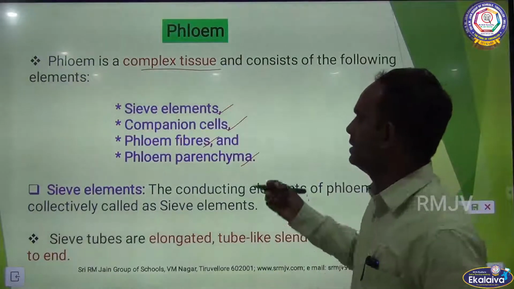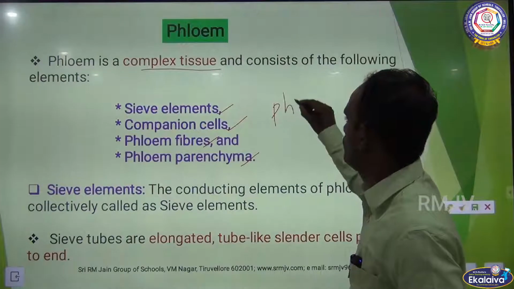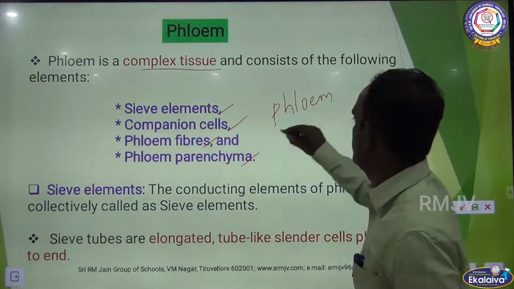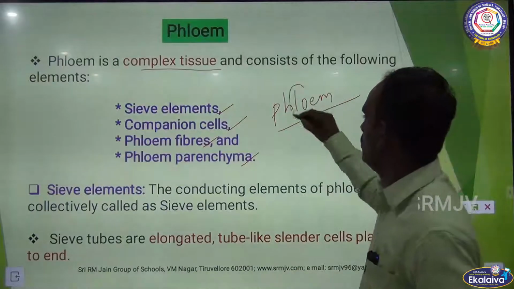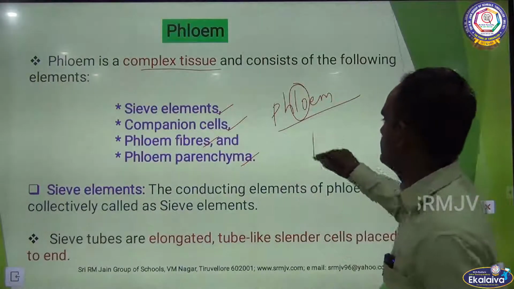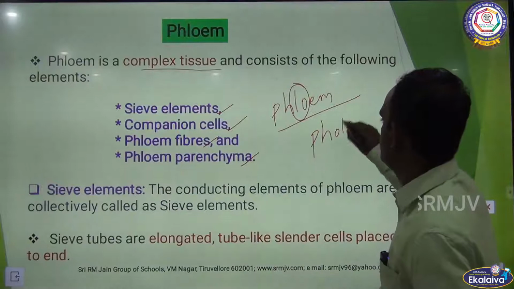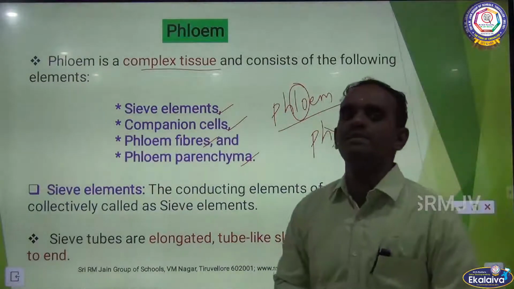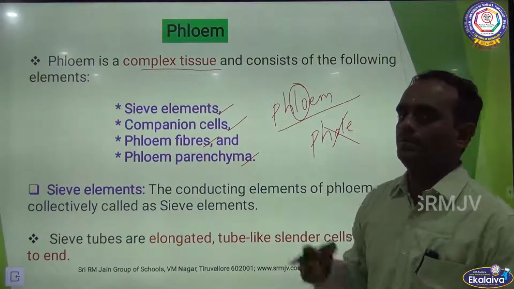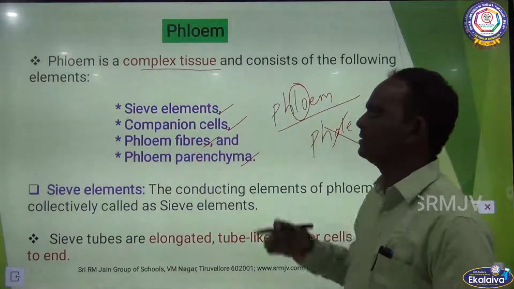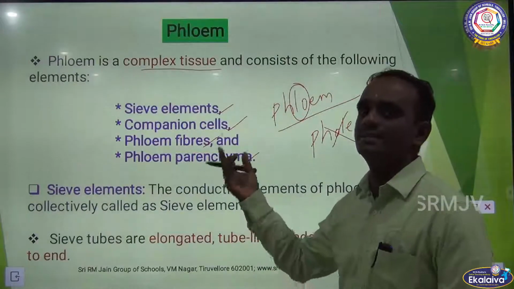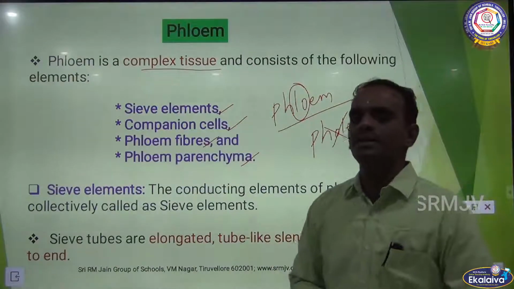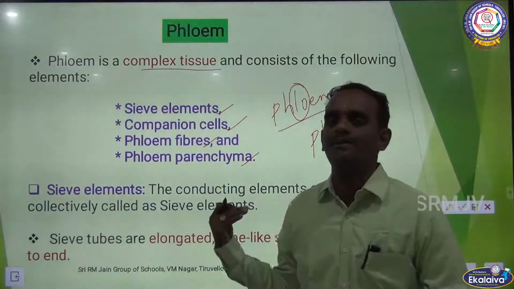While pronouncing the word, phloem means phloem, so you have to write the correct spelling, phloem. Most of the children make mistakes like this. It is wrong. So the phloem consists of four elements: first sieve elements, second companion cells, third phloem fibers, and fourth phloem parenchyma.